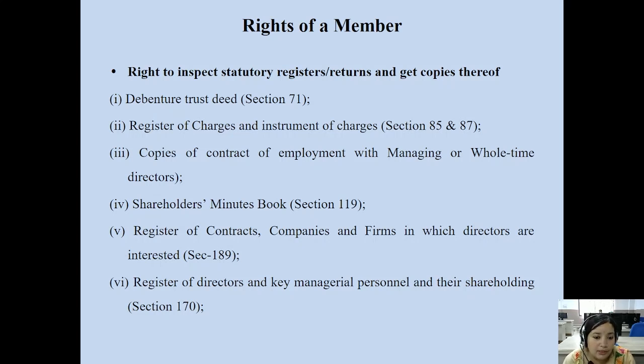So registered directors and key managerial personnel, and these are also very important documents to be open for inspection by the members of the company. The register of directors, the register of KMPs, the key managerial personnel of the company, and their shareholding, section 170.